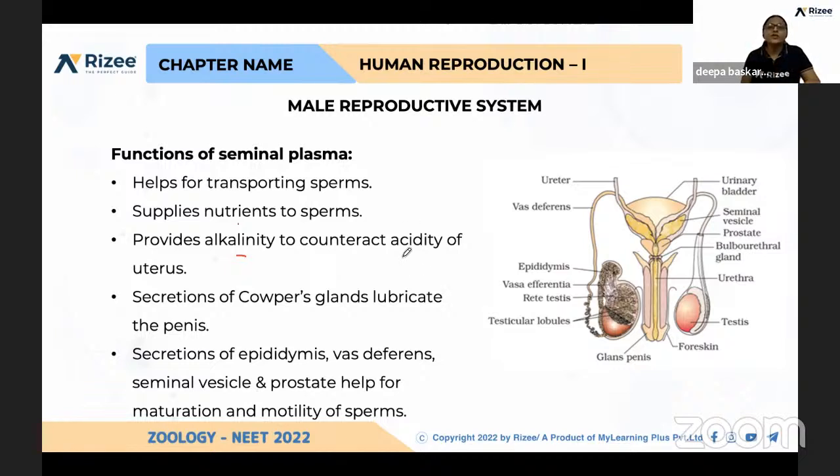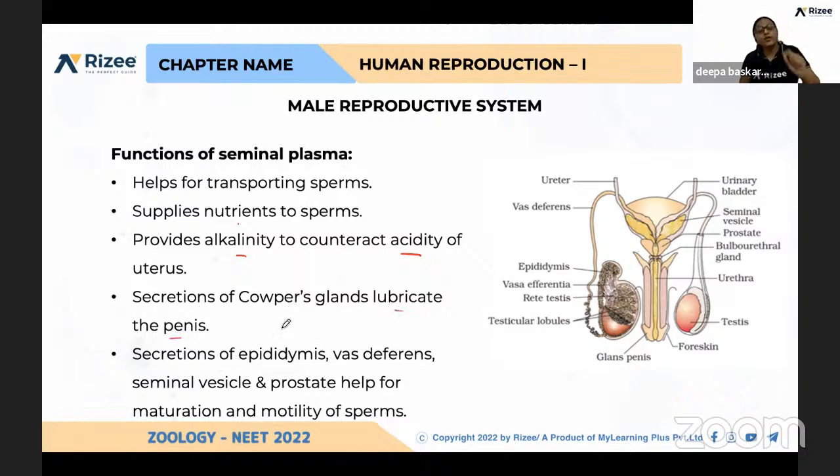Because the uterus is acidic in nature, if the sperm alone goes into the uterus, it will be destroyed. So to neutralize the acidity present in the uterus, this alkalinity is needed.